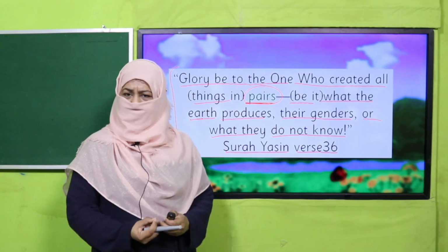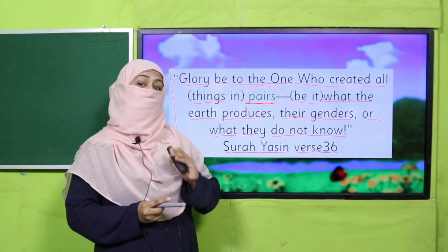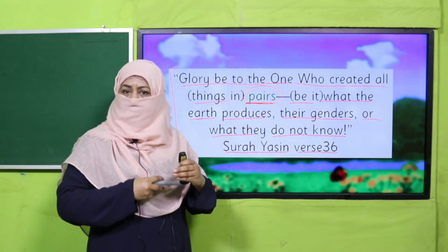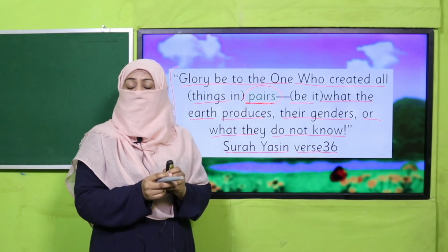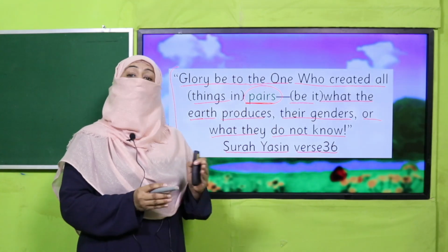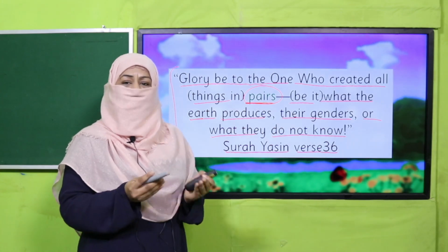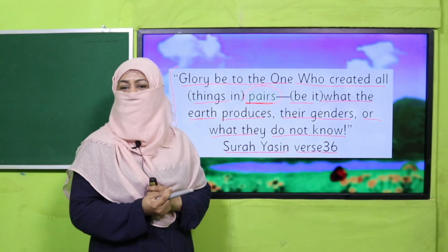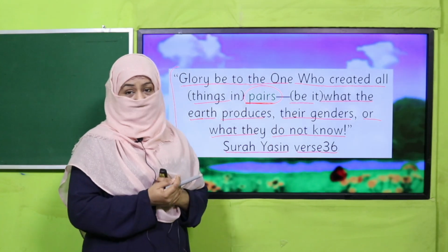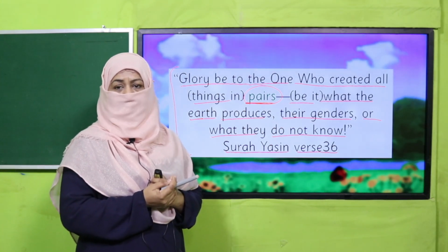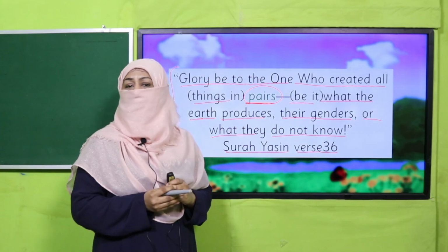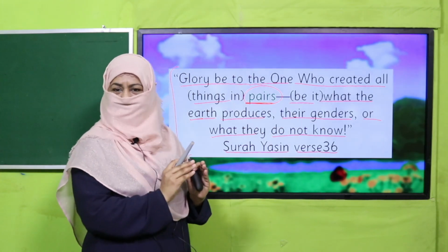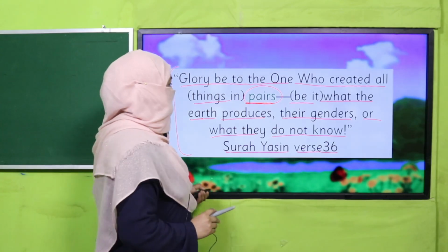So beta, within our gender, we should be responsible, and girls should behave like girls. They should dress like girls. They should look like girls. They should think like girls. Yes, their responsibilities can be overlapping, but better, girls are girls and boys are boys. This is Allah's creation, okay? We should know it, and we should be thankful to Allah for giving us our specific gender, alhamdulillah, okay? Now my children understand it. So all the boys should behave like boys and girls should behave like girls, all right? So let's start our lesson.